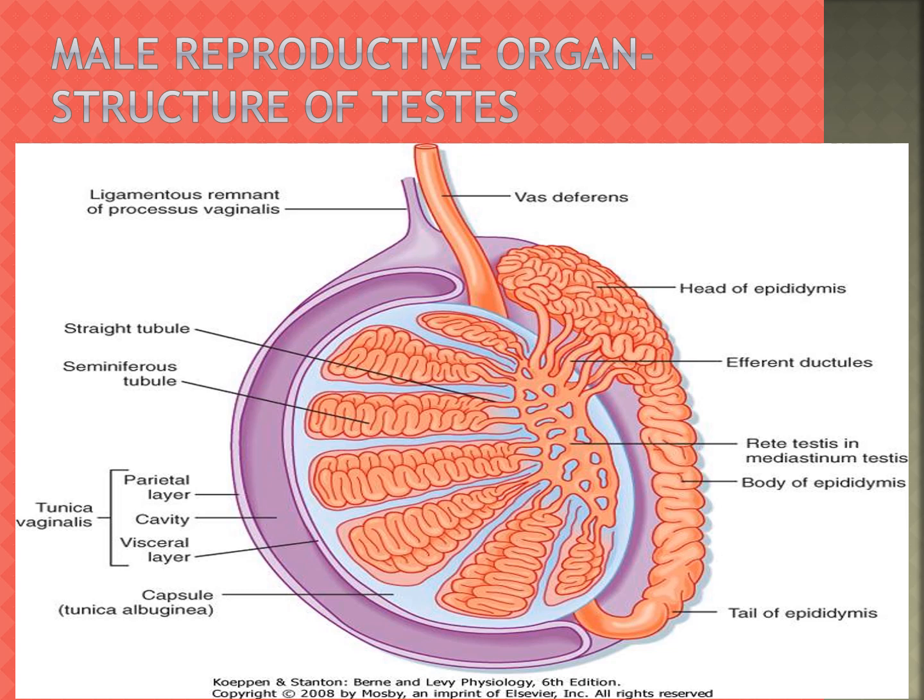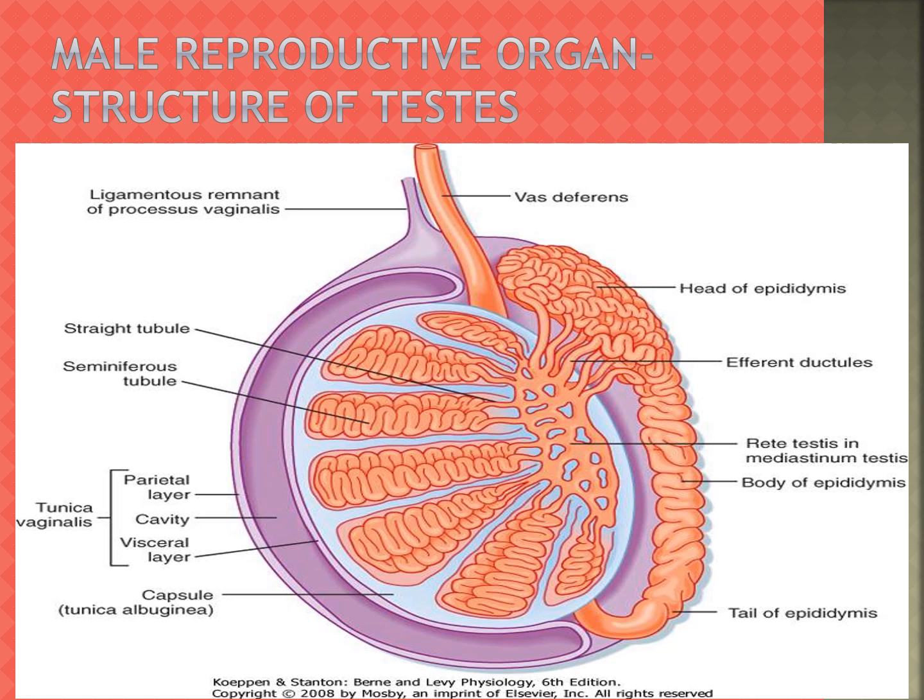The tunica albuginea is the layer of fibrous tissue, and many septa from this layer divide the testes into pyramidal lobules, in which are the seminiferous tubules.